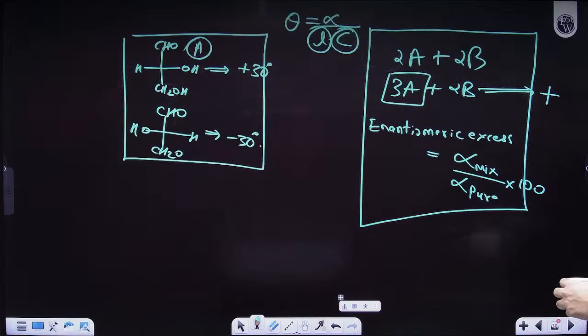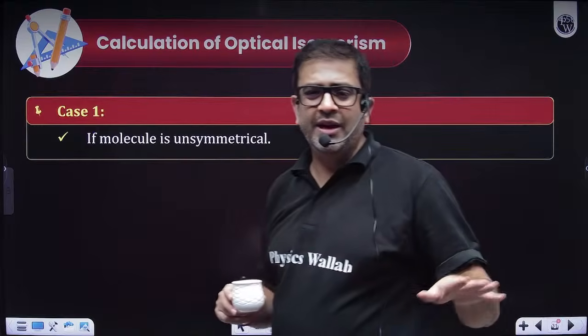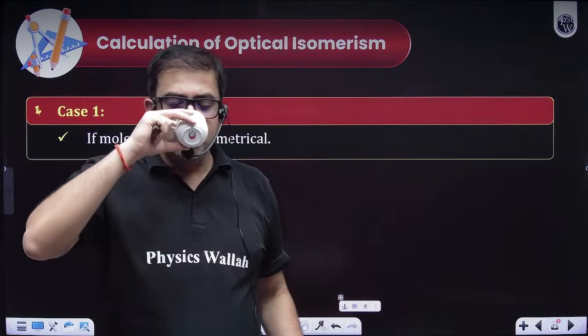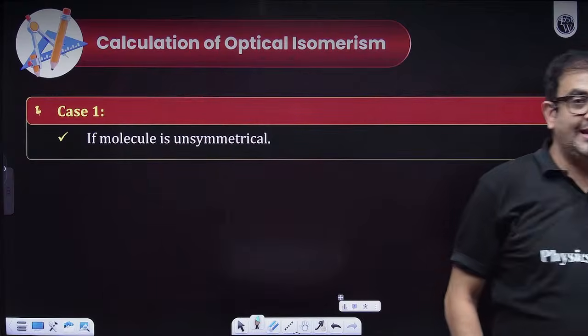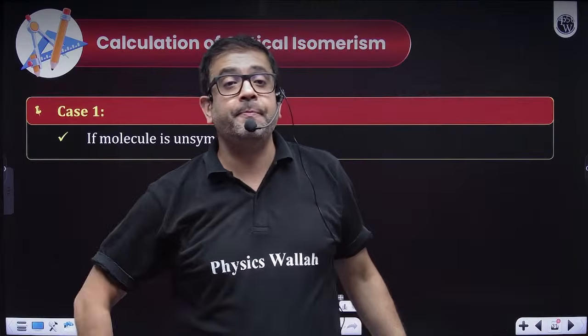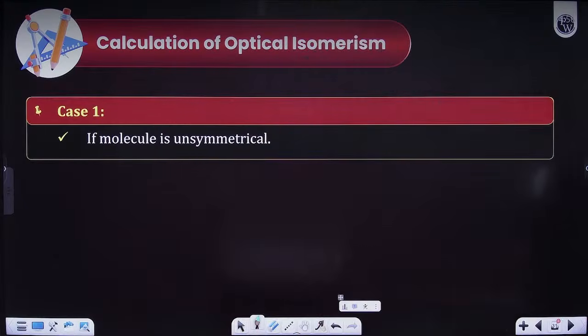So beta, coming to the last topic and quickly wrapping this. Now, the last topic we have with us is calculation of what, sir? Beta, calculation of optical isomers.